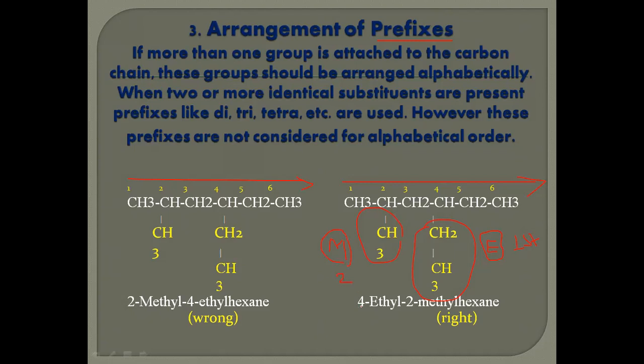So the naming 4-ethyl-2-methyl hexane is the correct one. Only alphabetical order is considered in the arrangement of prefixes when writing the IUPAC name. The other orderings of methyl and ethyl are totally wrong.